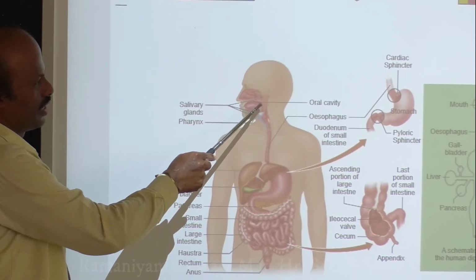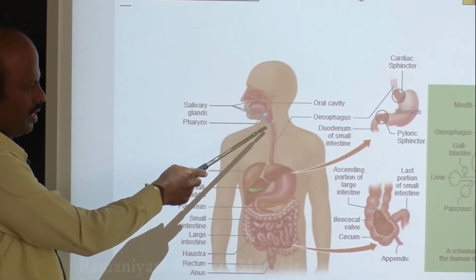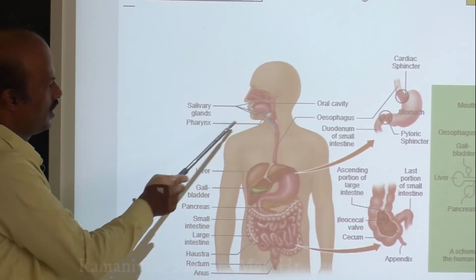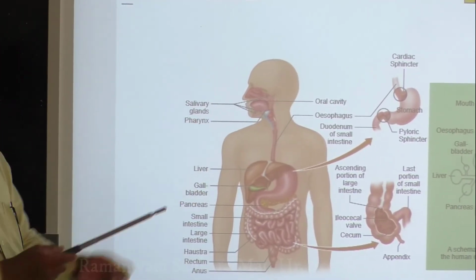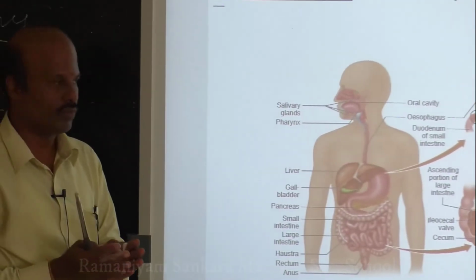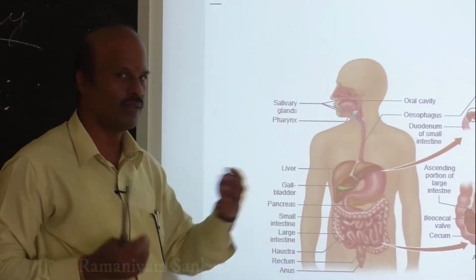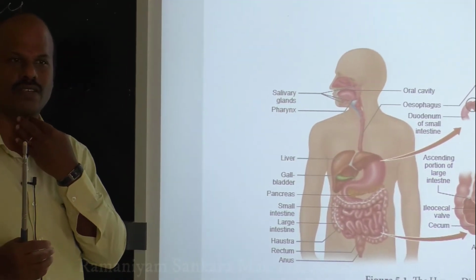So next to this oral cavity, the alimentary canal usually goes to the pharynx. Okay, this is called the pharynx. We call this pharynx a common passage. Okay, why is it called a common passage? Because both food and air are able to pass through this one. This structure here is called the pharynx.